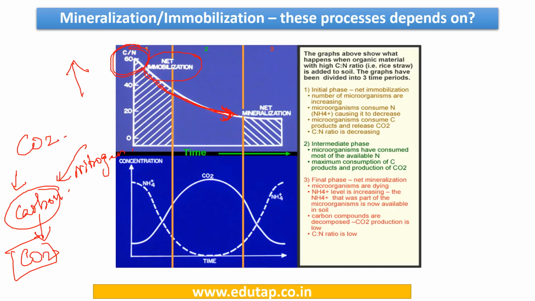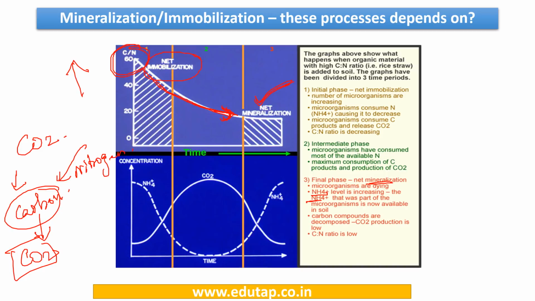Okay, so when the ratio is going to get reduced, what process starts? The mineralization process starts. And there's one more thing, friends. In the final phase, when the mineralization process starts, the organisms start dying, okay, and because of their dying, the nitrogen is actually released in the form of ammonium.